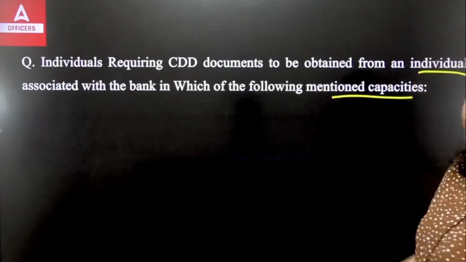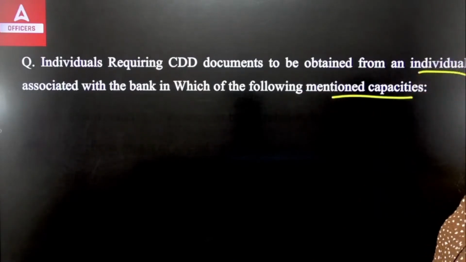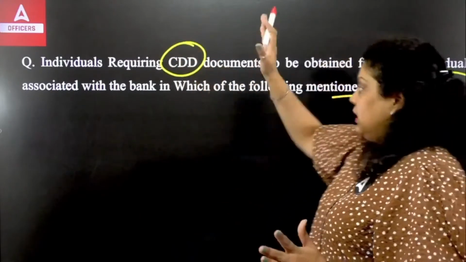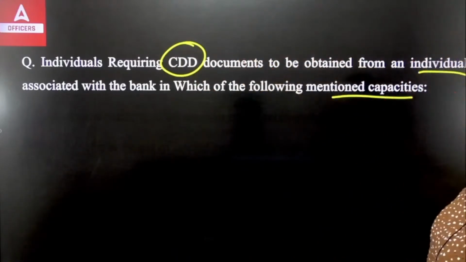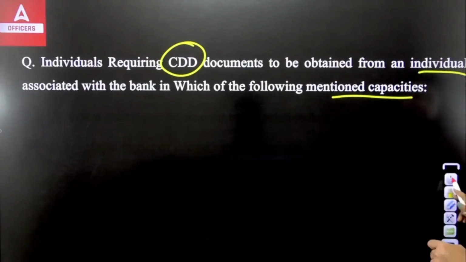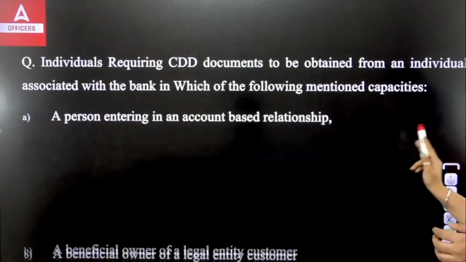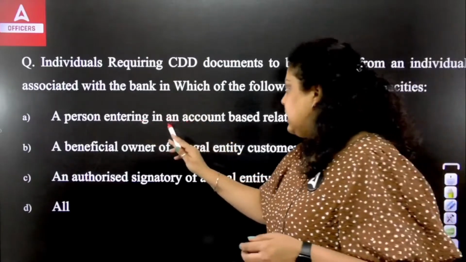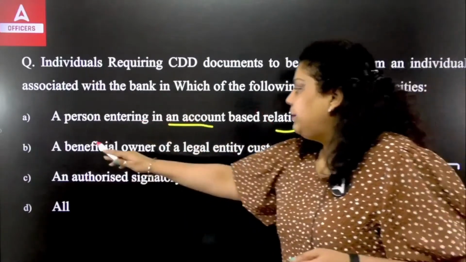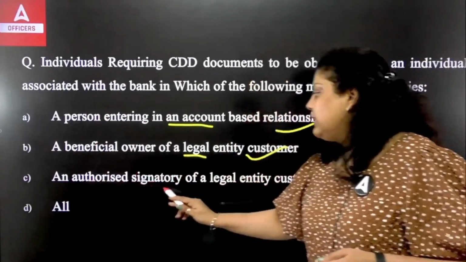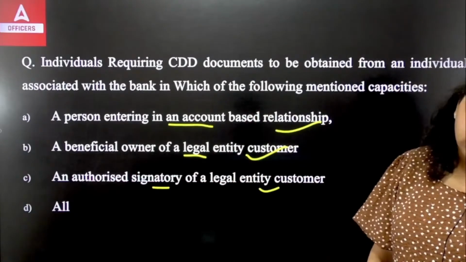Next. Individual requiring CDD documents to be obtained from an individual associated with the bank in which of the following mentioned capacities? So we are talking about the individual person requiring customer due diligence. What is CDD? That's customer due diligence. Documents to be obtained from an individual associated with the bank in which of the following capacities. First is a person entering an account-based relationship, second a beneficial owner of a legal entity customer, the third one an authorized signatory of a legal entity customer, or all.